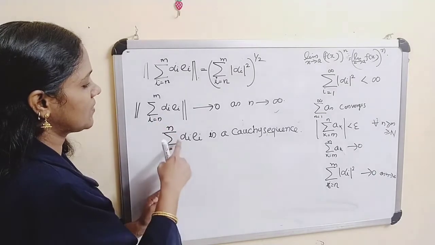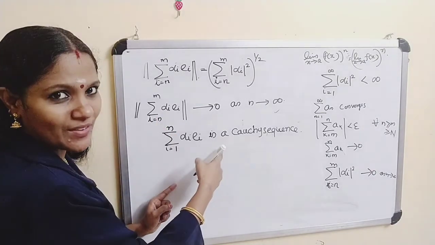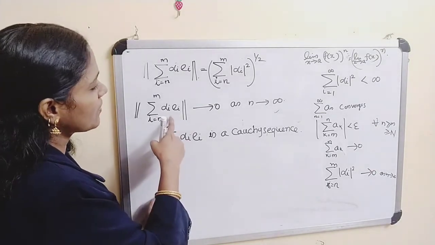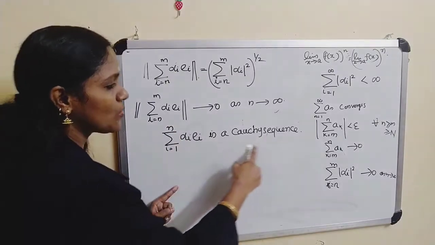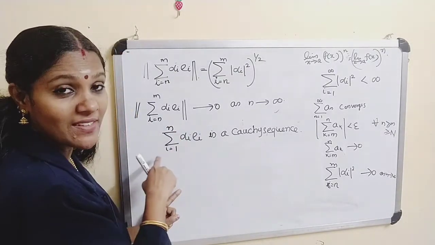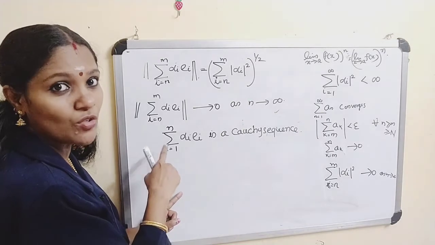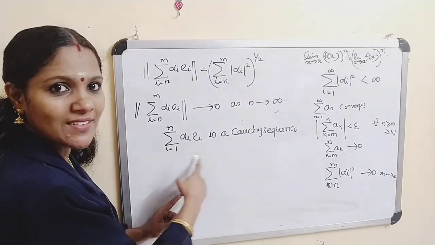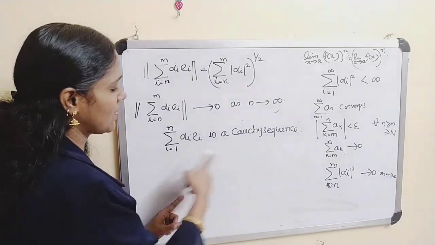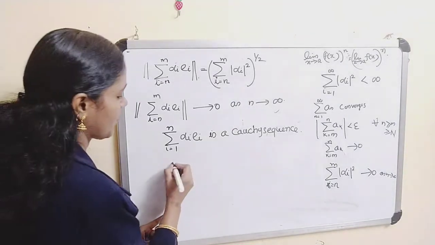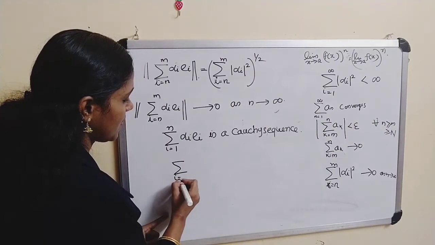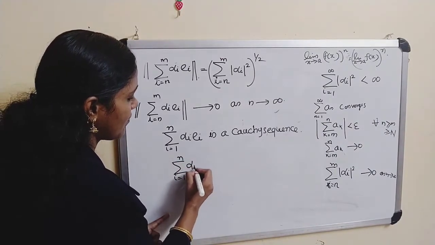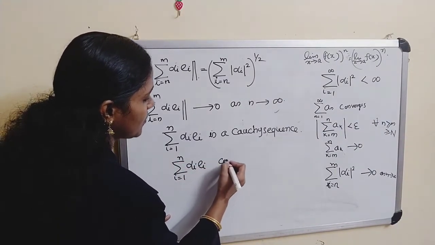Sigma, this equal to, this implies this is a Cauchy sequence. But our space is a Hilbert space, therefore it is complete. Complete means this sequence converges. The sum from i equal to 1 to n of alpha i e i converges.